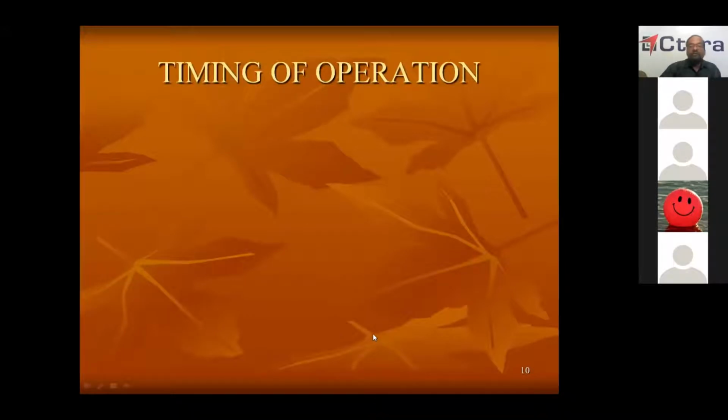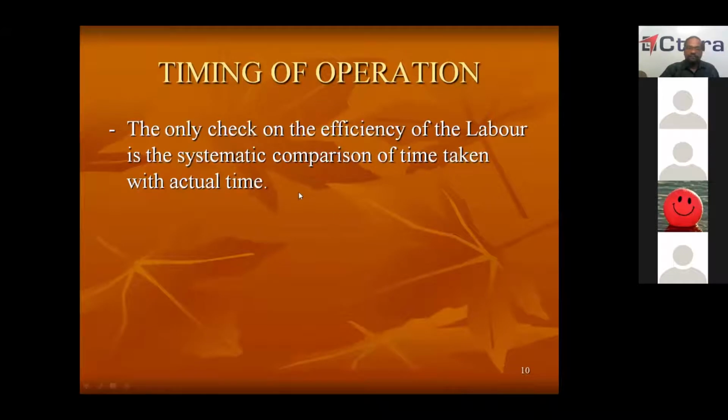Now, timing of operation. How the time study is conducted, how the time is fixed for each operation. It's called time study. Now, how timing is fixed, we will see. The only check on the efficiency of the labor is the systematic comparison of the time taken with actual time.